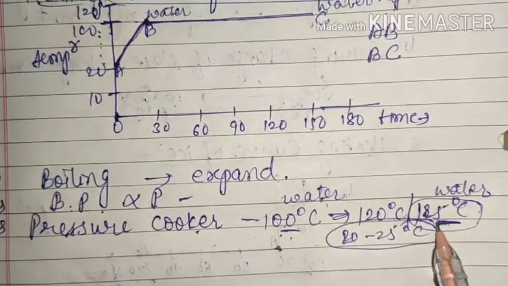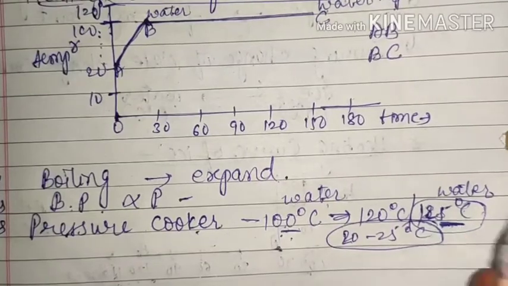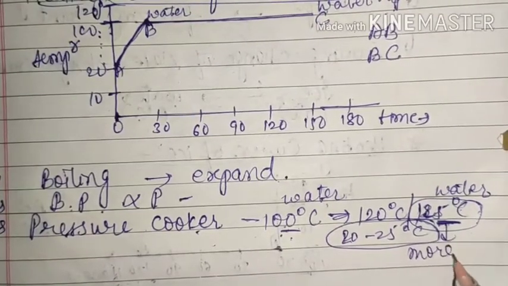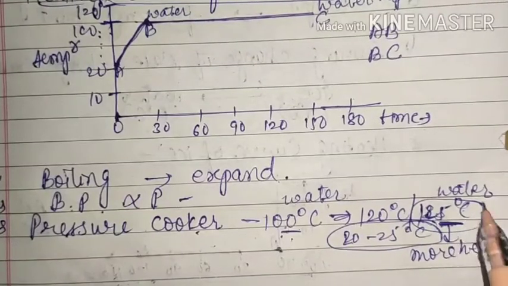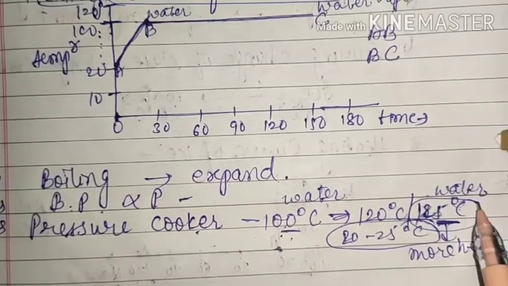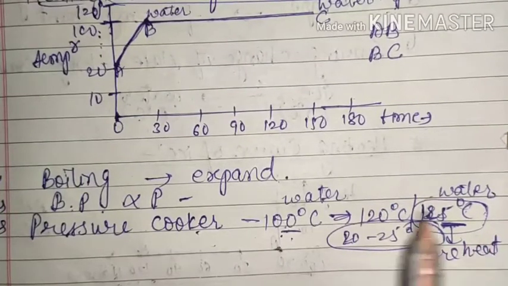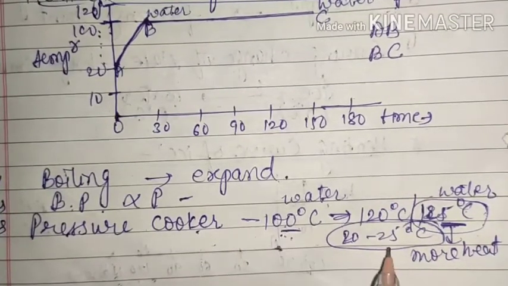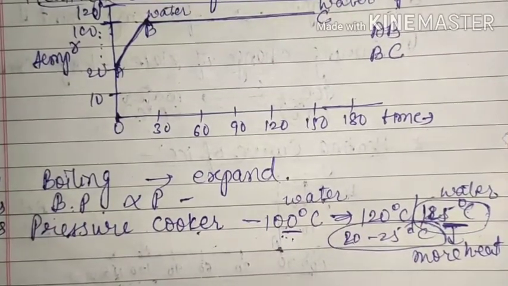That means this water, which is boiling at 125 degrees Celsius, can provide more heat energy to your vegetables, because it has more heat energy. So your vegetables will be cooked faster than in this case. That's why if we increase the boiling point, the cooking of food will take place faster.